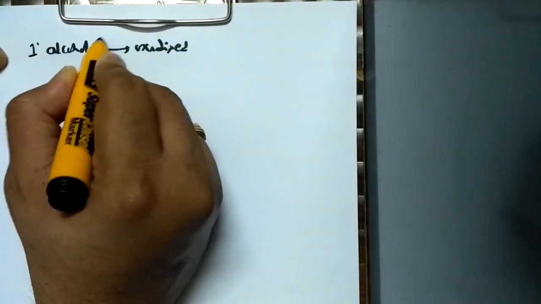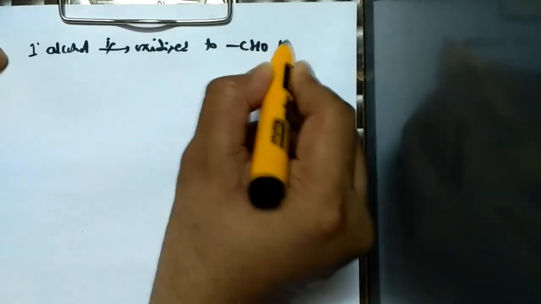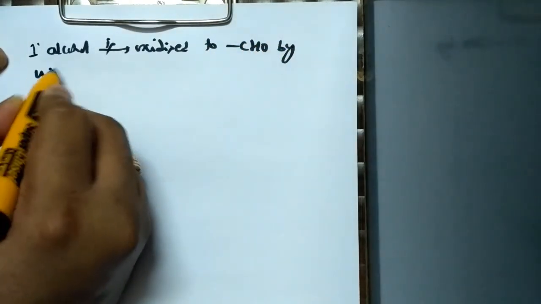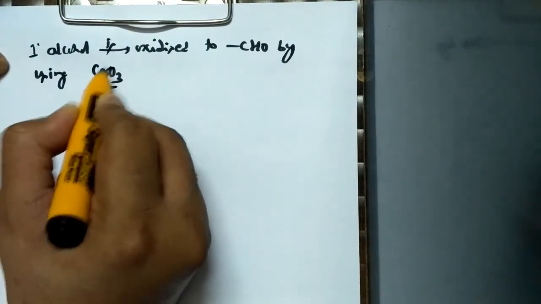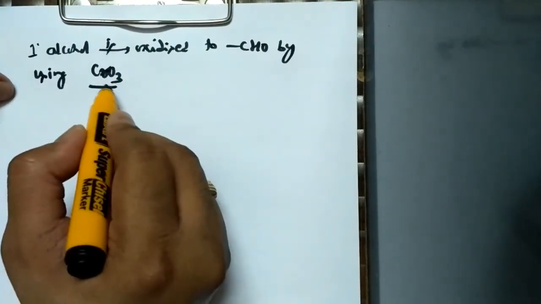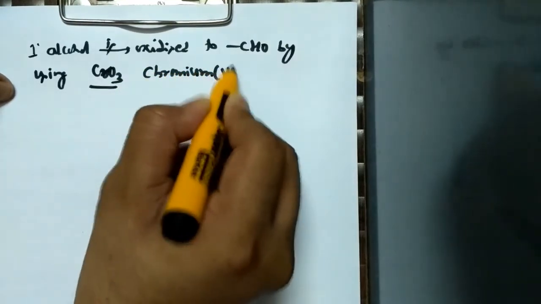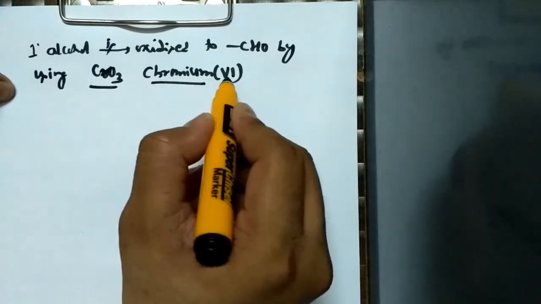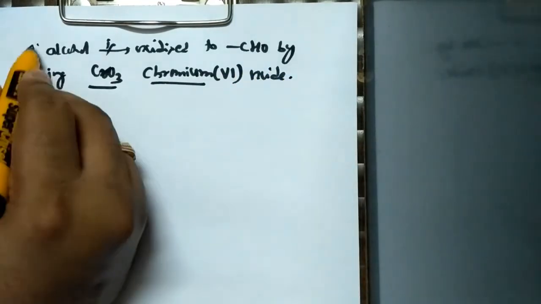The same primary alcohol is oxidized to aldehyde by using an oxidizing agent like chromium 6 oxide, that is nothing but CrO3. It is called chromium 6 oxide because the oxidation state of chromium is 6.